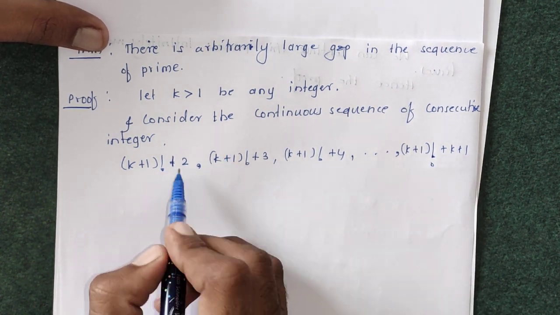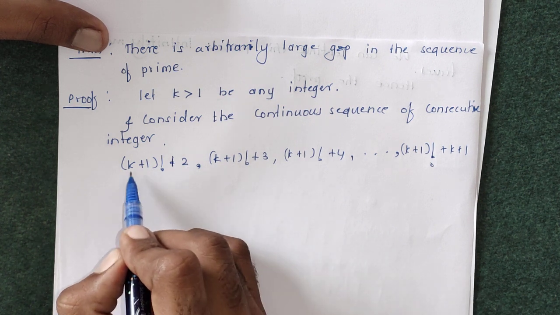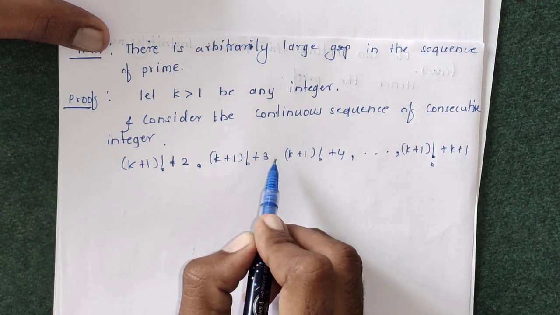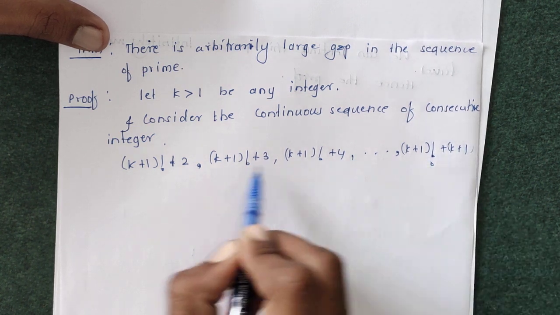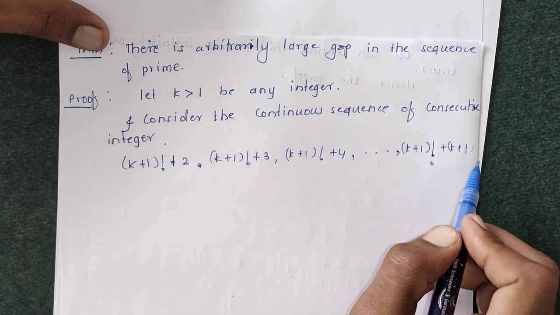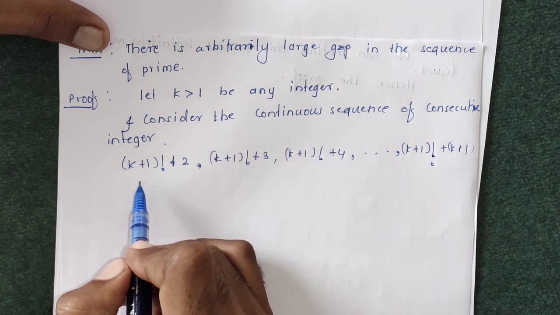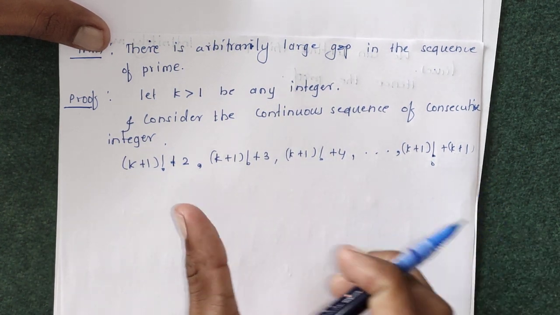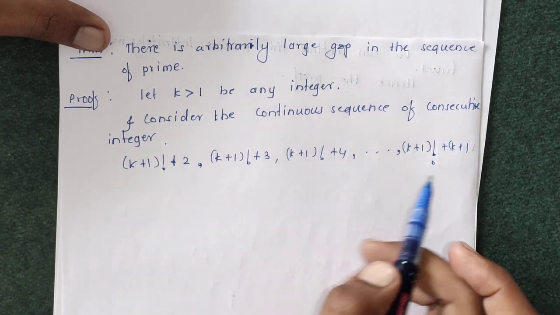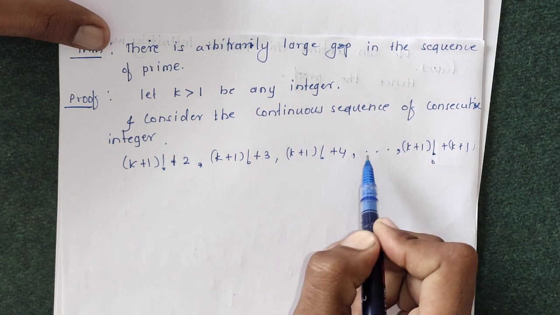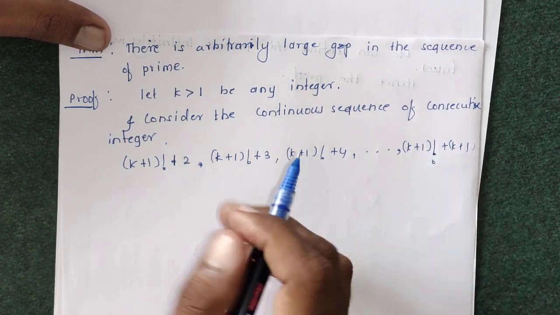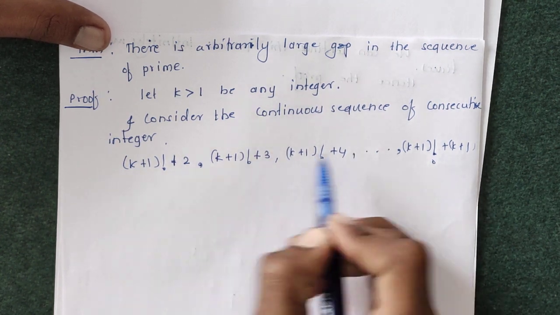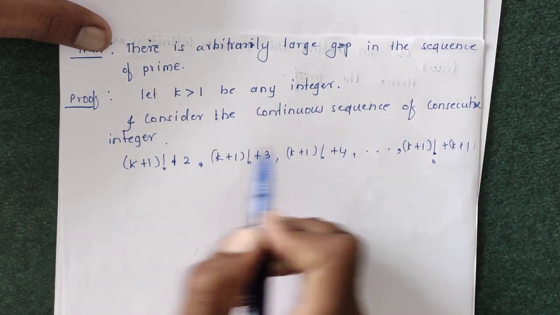That is we are going to show that these all integers, (k+1)! + 2, (k+1)! + 3 up to (k+1)! + (k+1), are composite integers. If we prove they are all composite, then we can say that there are k integers. These are all k integers from 2, 3 up to k+1. These 1, 2 up to k, they are k integers. Then we can say that there are k integers in between these two primes.